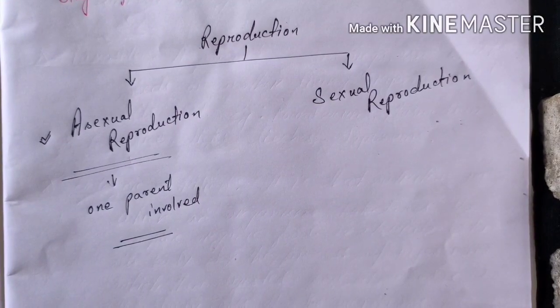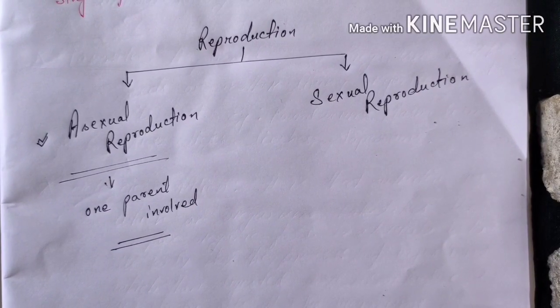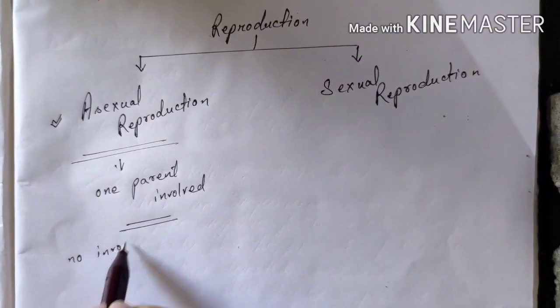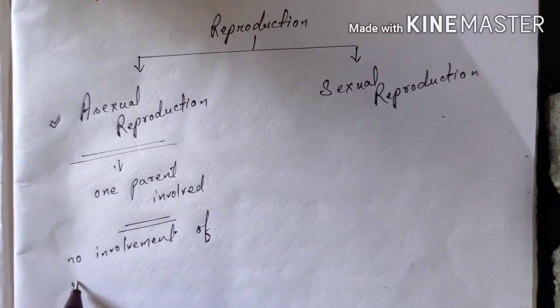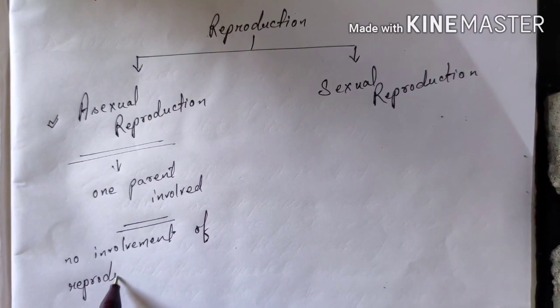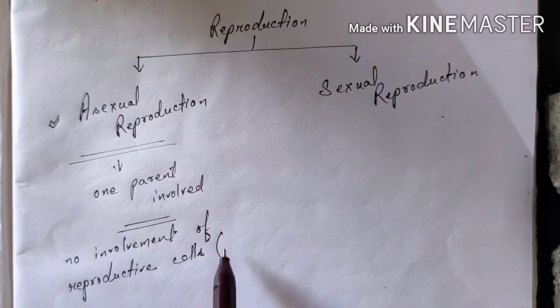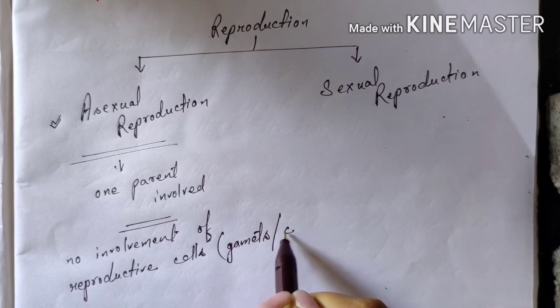The parent organism does not use the special reproductive cells, which are also known as sex cells or gametes.